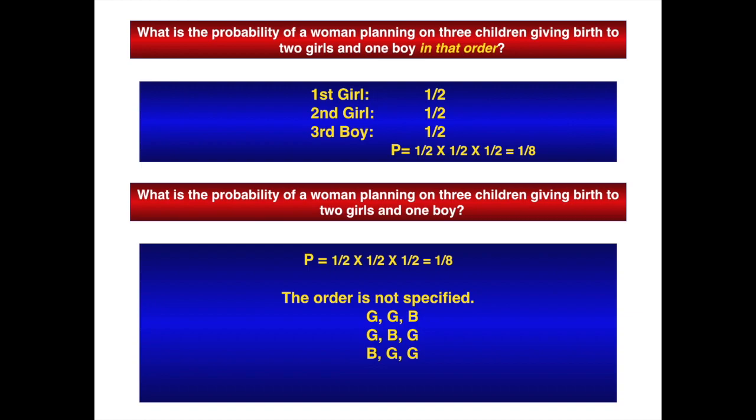So in this case, you multiply the probability of each birth order happening times 3, and you get 1/8 times 3, and then the answer is 3 out of 8. That's the probability.